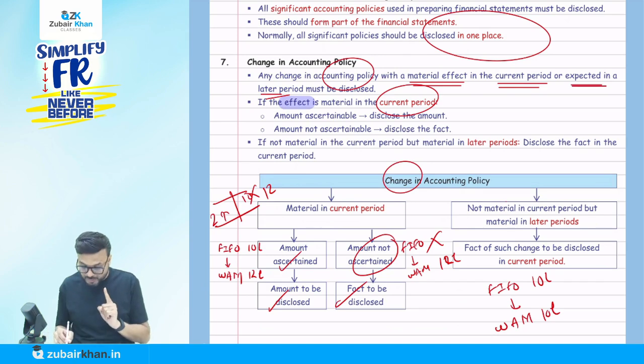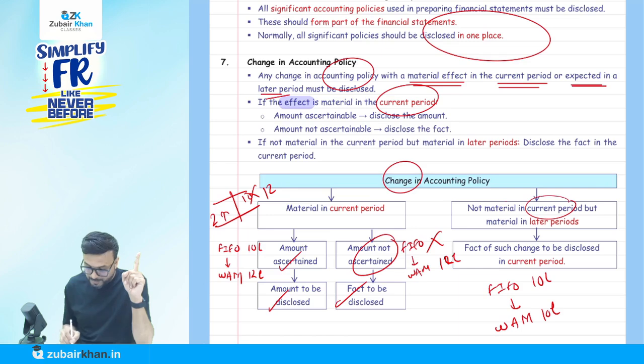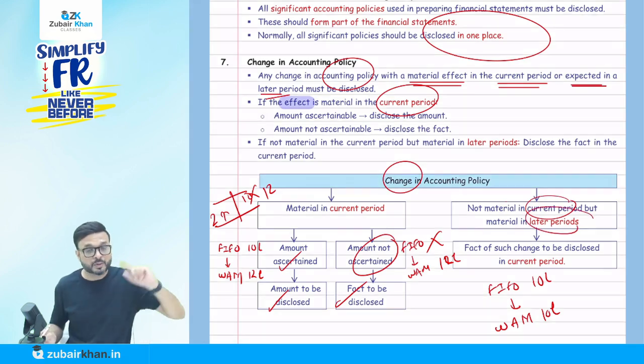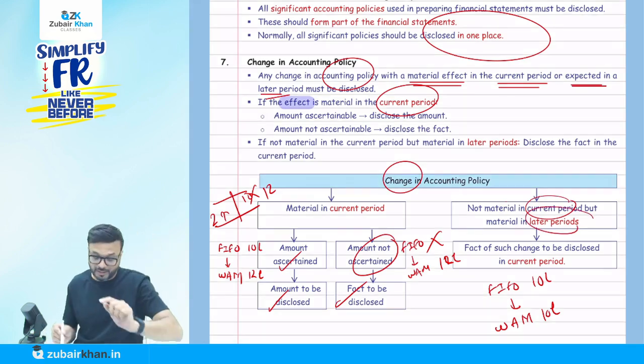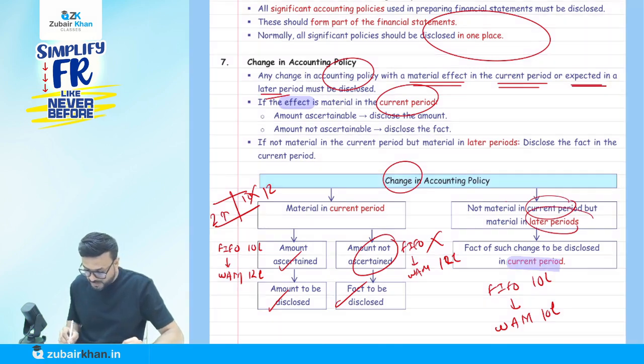So we have to disclose that. This is an important point and keyword here: not material in the current period, but material in later periods. So when we have to disclose in future, no, this is the main point. We are going to disclose the fact of such change in the current year.